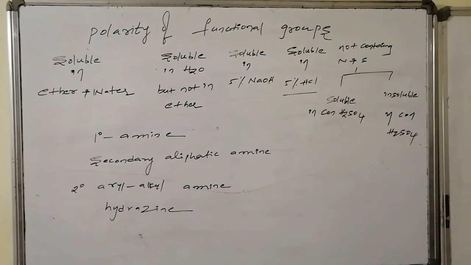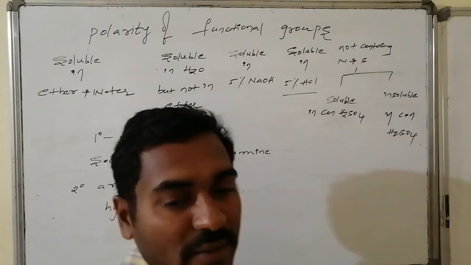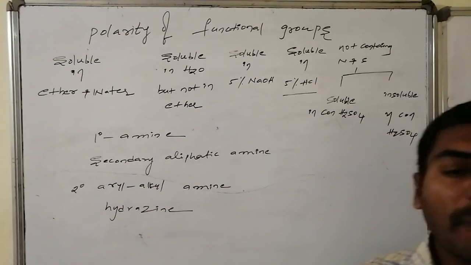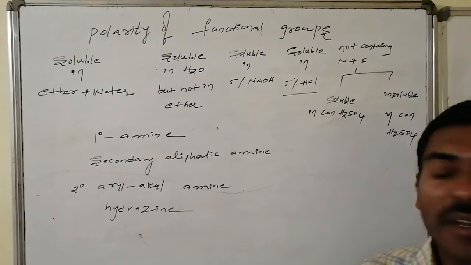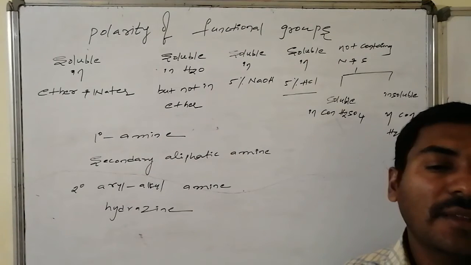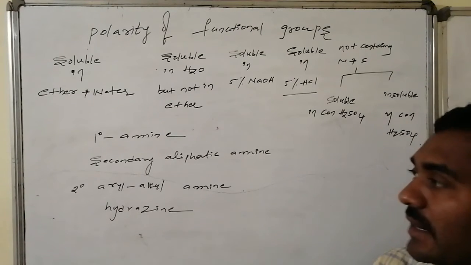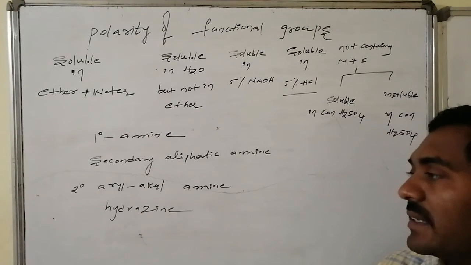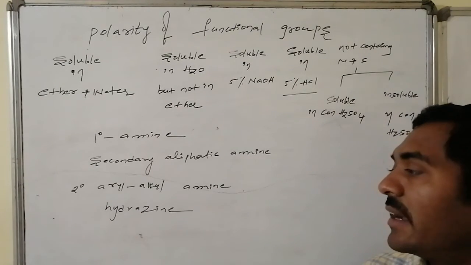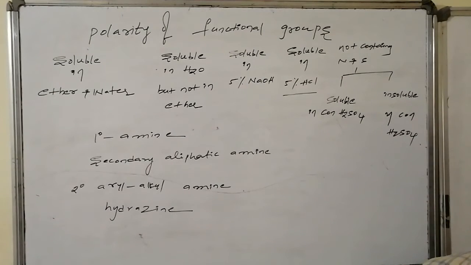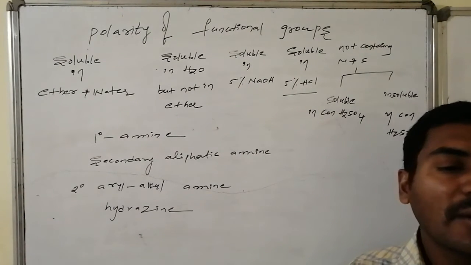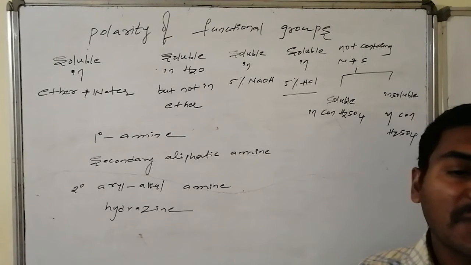Next are organic compounds having functional groups able to dissolve in 5% HCl solution. In 5% HCl, the basic groups are generally soluble. These are all varieties of primary amines, aliphatic and aromatic, and secondary amines like dialiphatic or aryl alkyl amines, but not the diaryl amines, and hydrazine, NH2NH2. Such functional groups are generally soluble in 5% HCl solution.